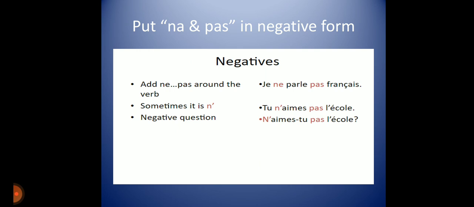We discussed in the last slide parler. It is an ER group verb. Then we remove the ER and put E. How do you put the E? According to the subject. Je is the subject. According to the je, you conjugate the verb and just put ne and pas. In the second example, if a vowel comes at the start of the verb, then we remove the E. Okay?